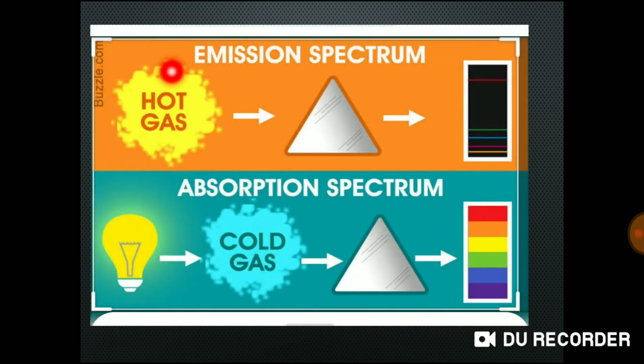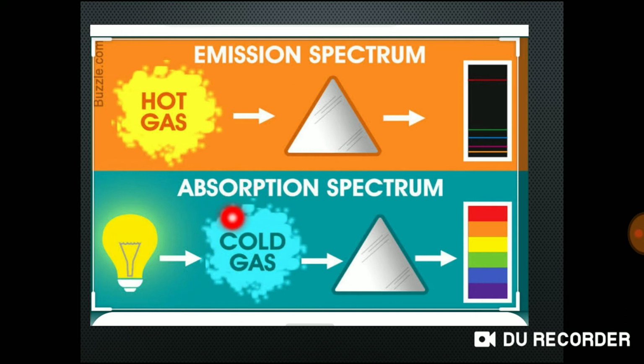So this is the difference between emission spectrum and absorption spectrum. See, hot gas passed through the prism, you will get discontinuous lines with the black background. And this is the white light from a lamp absorbed by the absorbing material.